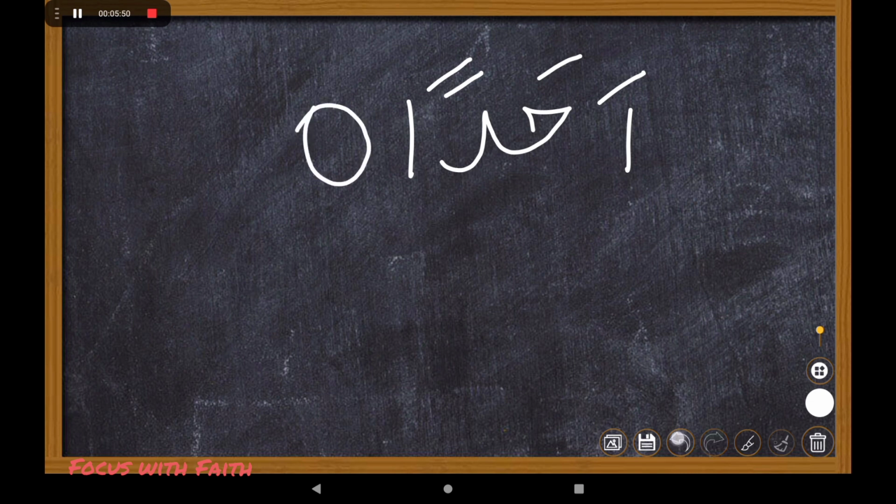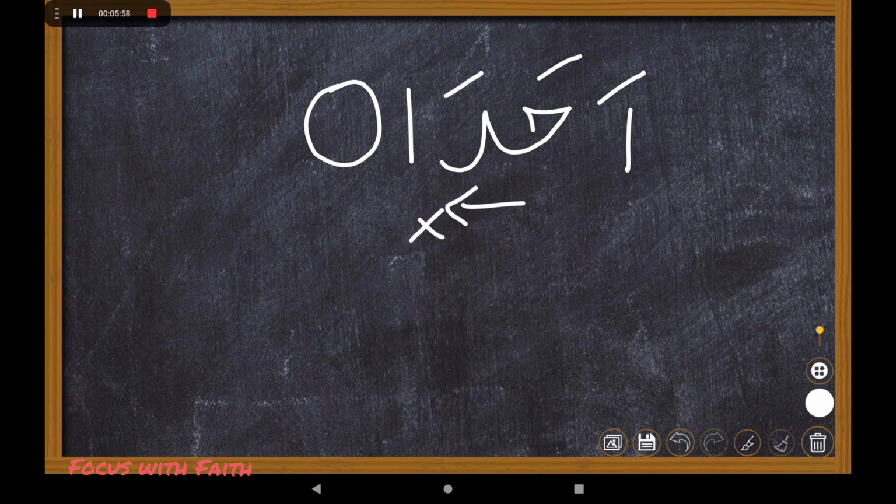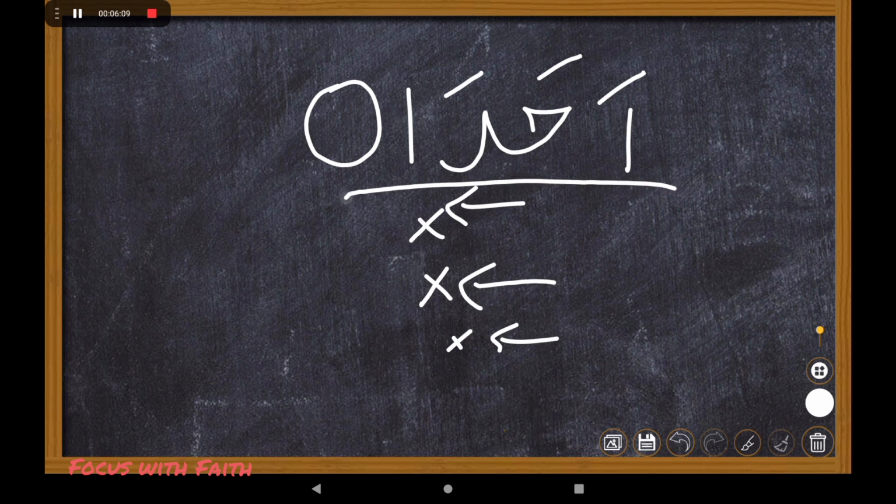Now when stopped, it is going to be ahada. So you must be elongating two counts. You must not do ahad, you must also not do ahada with too much elongation, and you must not do a short elongation. No, two counts of elongation, ahada. Okay, so what happened till now?